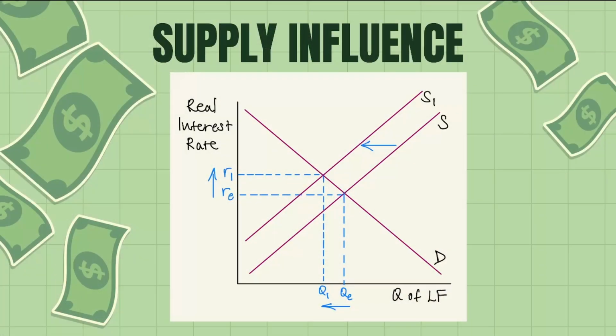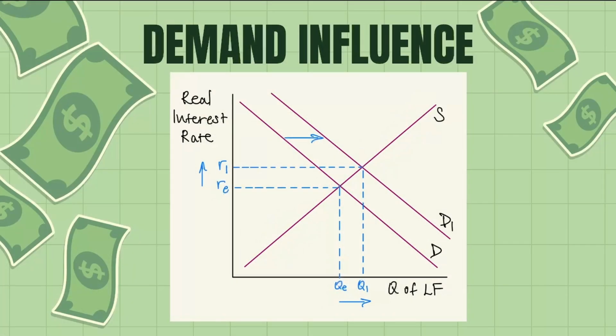There's two ways to represent this on the loanable funds graph. One way is with a supply influence, to show that the loanable funds graph quantity decreases because the government takes away from the private market, leading to a higher real interest rate. You can also represent this on the demand graph, with the demand influence on loanable funds. The government therefore demands more loanable funds, leading to an increase in demand and the real interest rate.